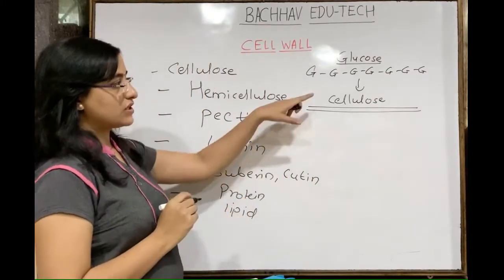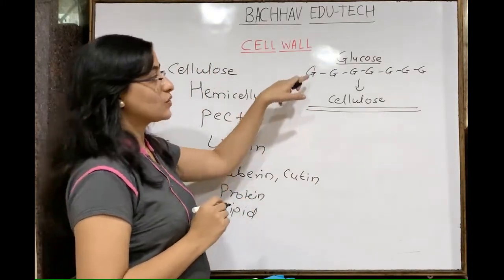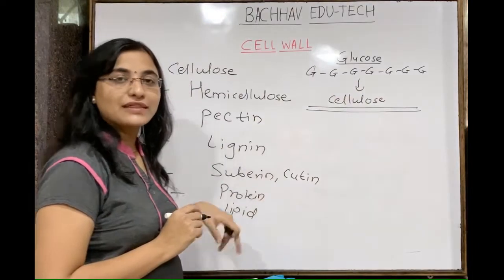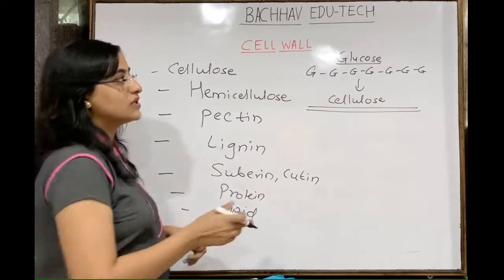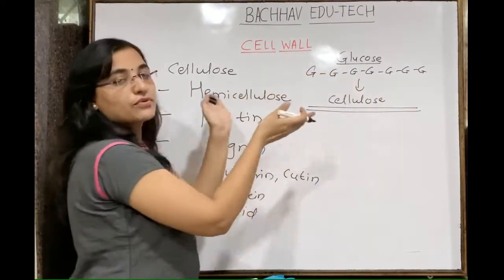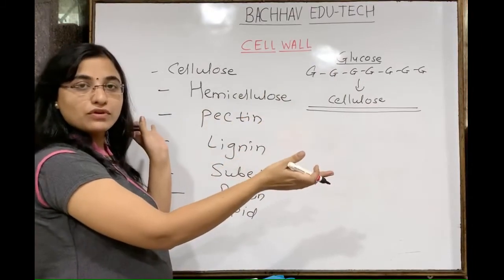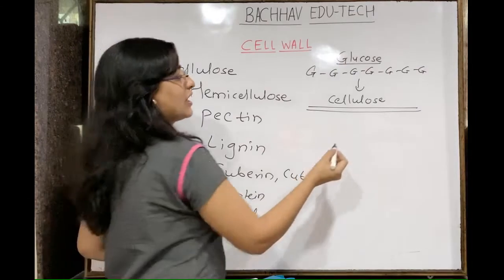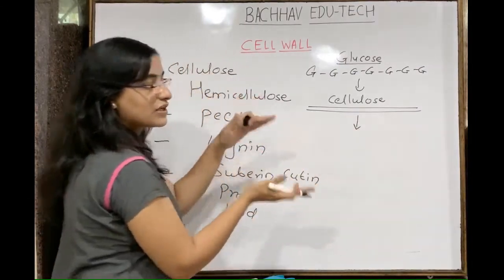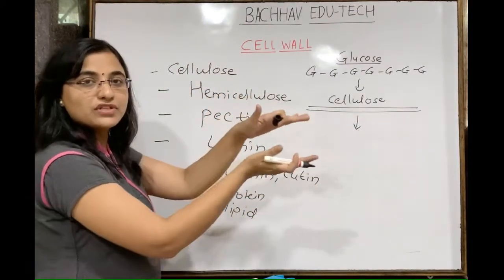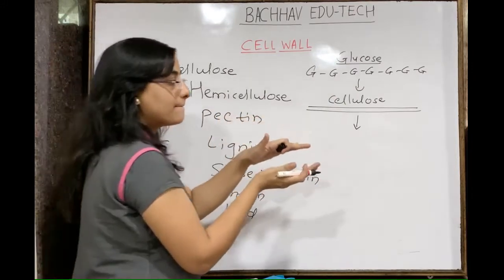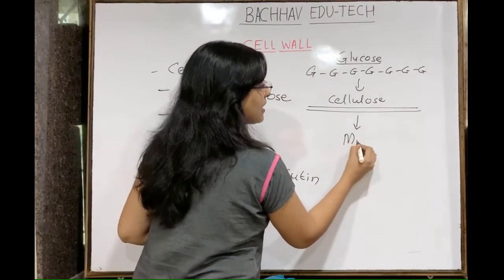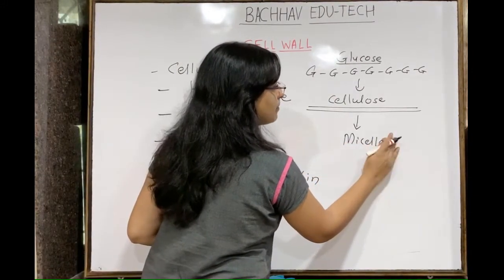Understand this? So cellulose is a homopolysaccharide, that's why it is made up of only one type of sugar, and that sugar is nothing but glucose. So suppose we take the example of 6,000 such glucose molecules coming together, and they will form the cellulose. Understand this? And then a number of cellulose chains will be together, a number of such polysaccharides going to form a bundle, and that bundle we call a mycelium.